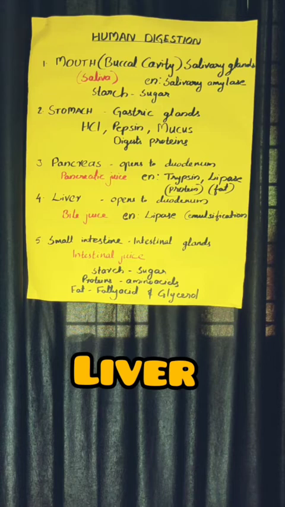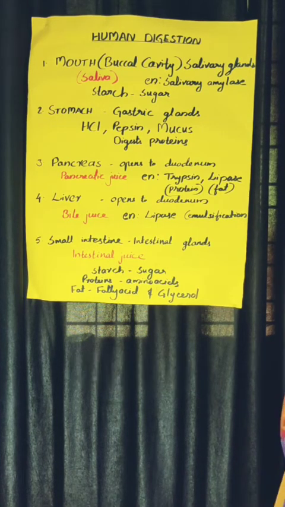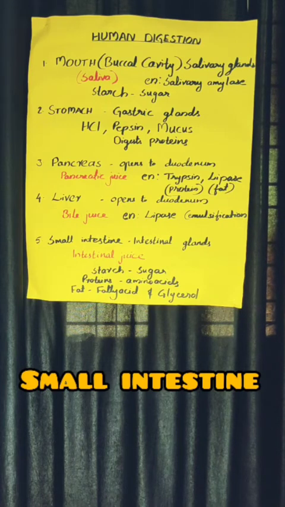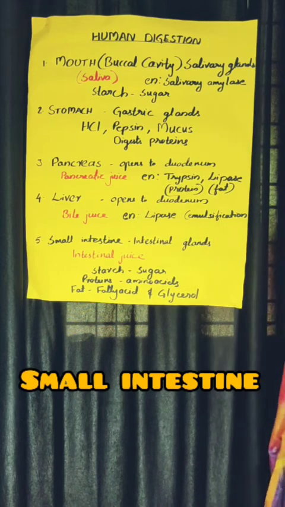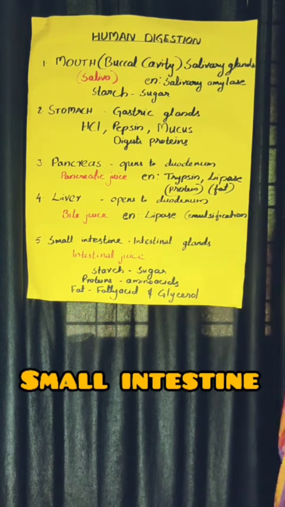What may be the reason? It is very thin, or its thickness is very less compared to the large intestine. The large intestine is wider, but the small intestine is thin. Because of that, it's called small intestine, not according to its length but according to its thickness. And in the small intestine, there are intestinal glands. The side of the small intestine consists of intestinal glands, and these intestinal glands produce intestinal juice. The secretion of intestinal glands is intestinal juice.